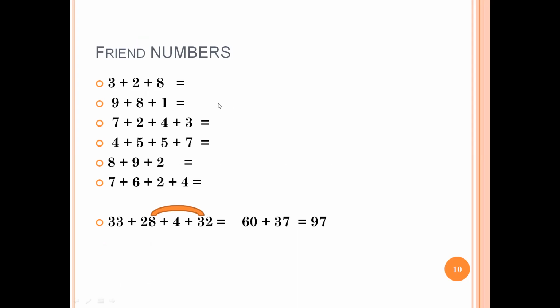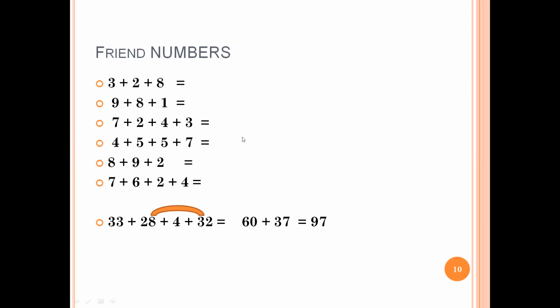10 plus 8, 18. See, in addition there is no particular sequence you need to follow. You can follow any sequence to do any calculation. 7 plus 3 is 10. 10 plus 4, 14 plus 2, 16. You understood? I'm not adding 7 plus 2 plus 4 plus 3.